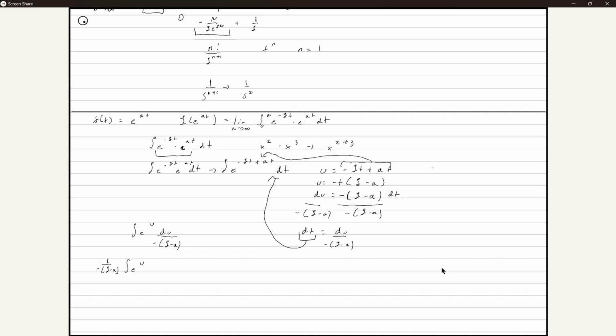And now let's take the integral. What's the integral of e to the u? The integral of e to the u is e to the u. Perfect. So 1 over negative s minus a times e to the u. And what's u equal to?